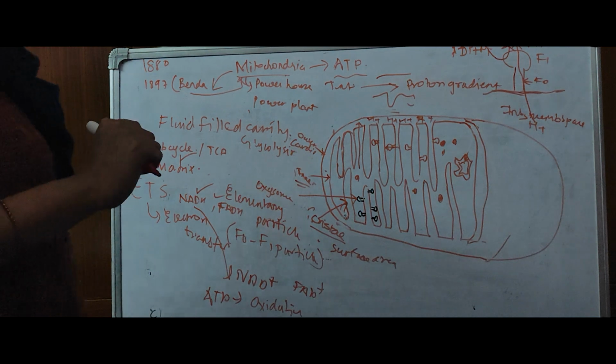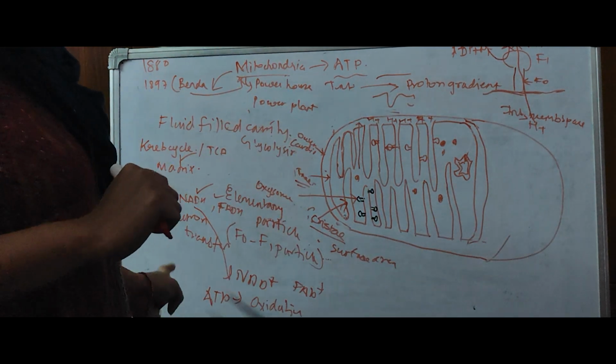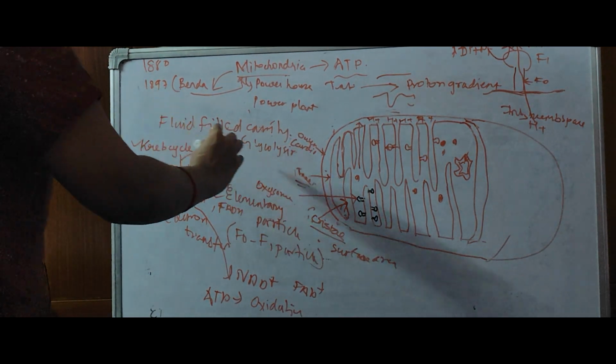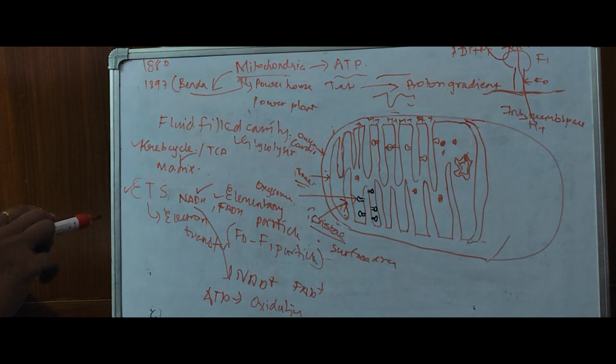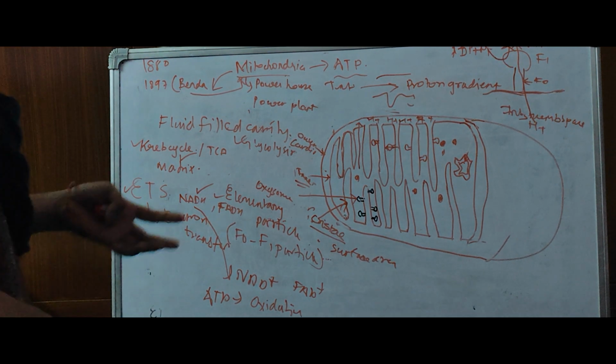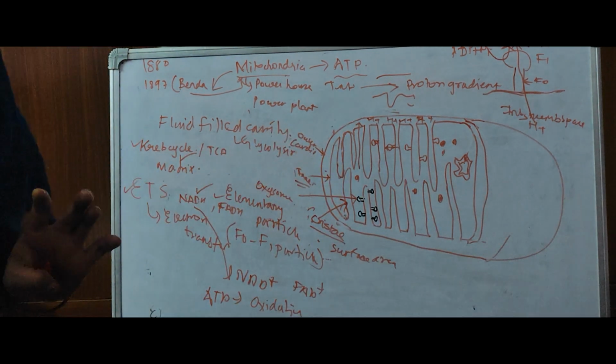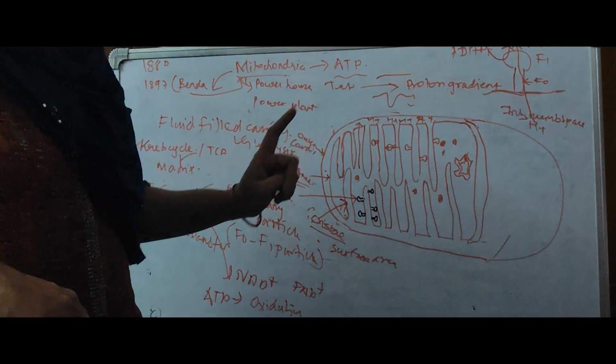So this whole process, your Krebs cycle, glycolysis, ETS, that is electron transport chain, all will occur for what? For only one particular aim, that is production of ATP. And where is this ATP getting produced? It is getting produced in mitochondria. Okay, location is oxysome.